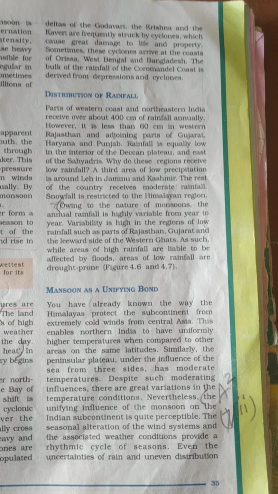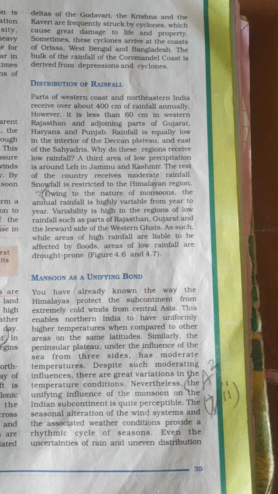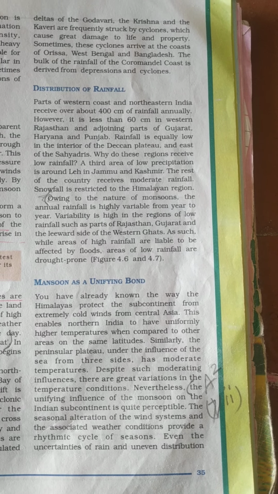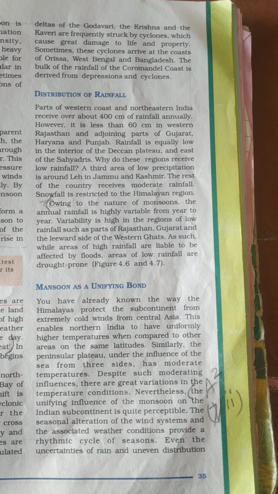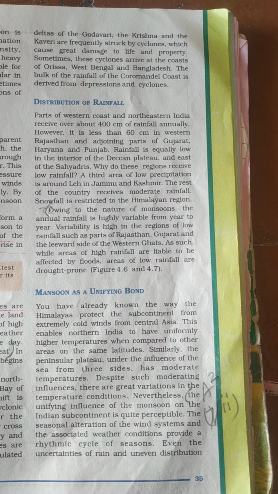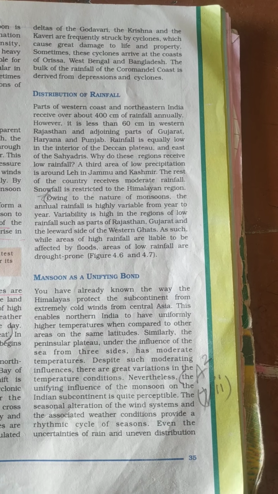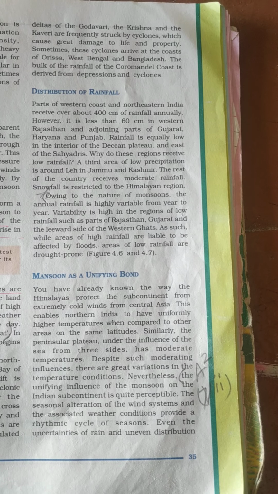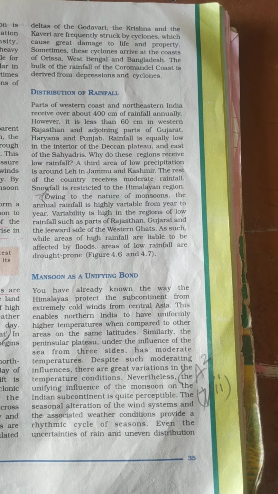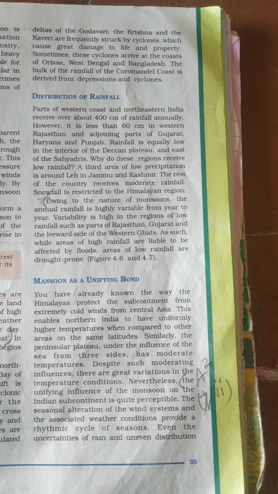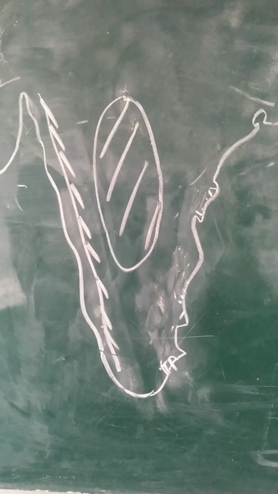Hello children, let's begin with the next topic, that is distribution of the rainfall. Parts of the western coastal and northeastern India receive over about 400 cm of rainfall annually. However, it is less than 60 cm in western Rajasthan and adjoining parts of Gujarat, Haryana and Punjab. Rainfall is equally low in the interior of the Deccan Plateau and the east of the Sahyadris.